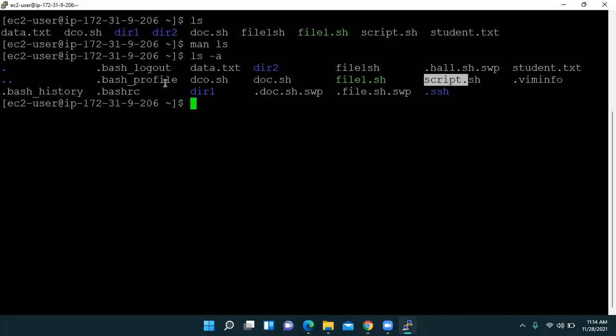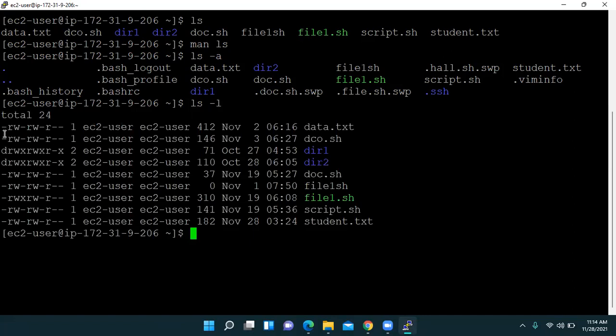There are some files which are already created by the system, just like in Windows, in the C drive we have all files which support Windows. In that way these are system supported files. In order to see system supported files we use -a. And as we just discussed, ls -l gives a listing in long format.